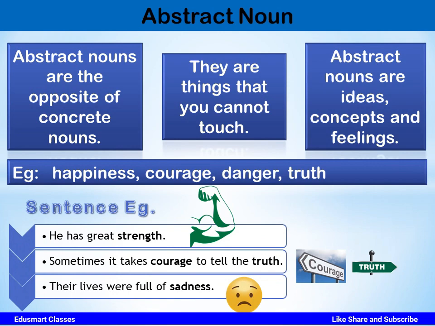Let us understand it with sentence examples. He has great strength. Sometimes it takes courage to tell the truth. Their lives were full of sadness. So here strength, courage, truth and sadness, these are feelings. So it is an abstract noun.